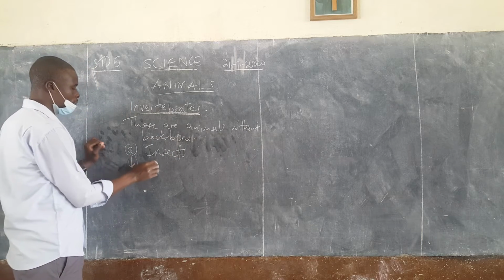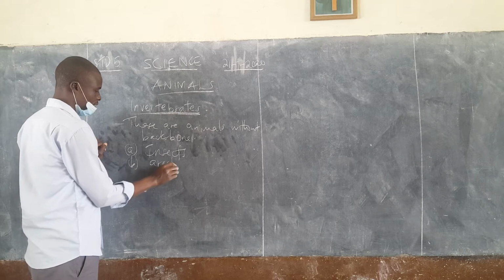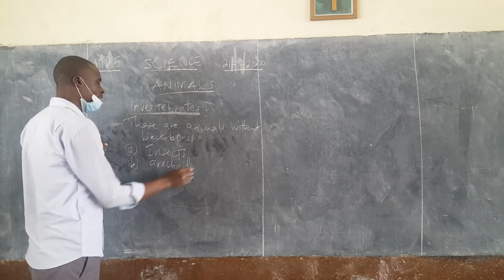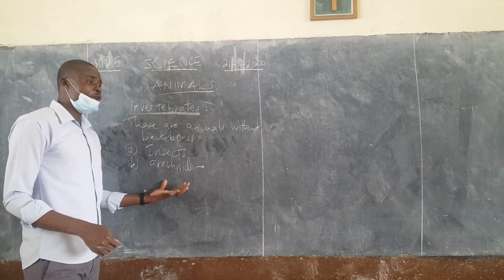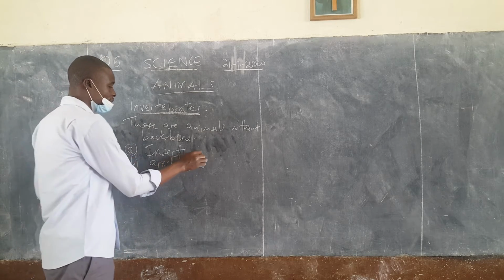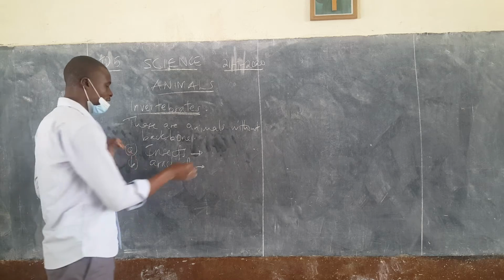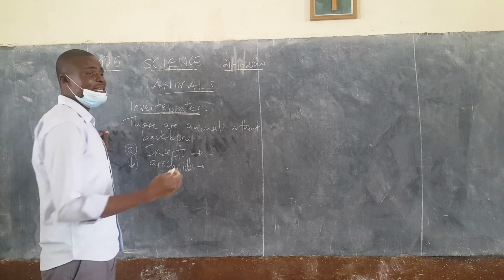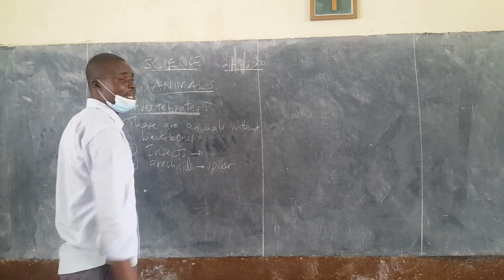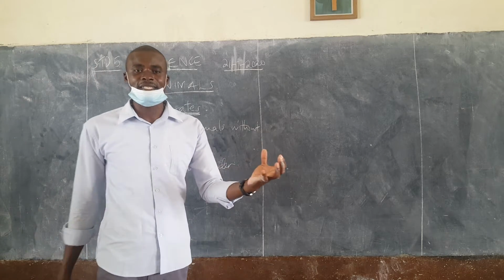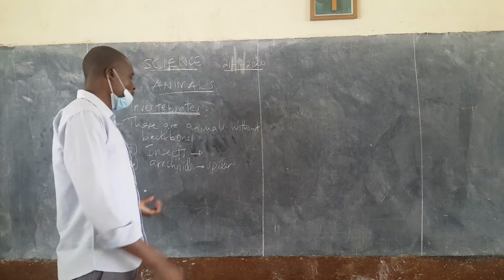Then B, we'll mention arachnids. You may not have heard this word, but these are just like insects. Arachnids are simply like spiders, the ones with 8 legs. You know that insects have 6 legs, but arachnids have 8 legs.